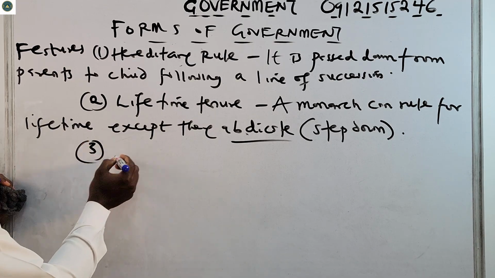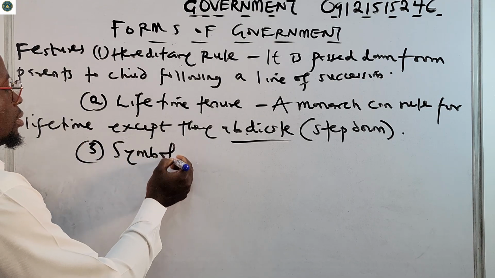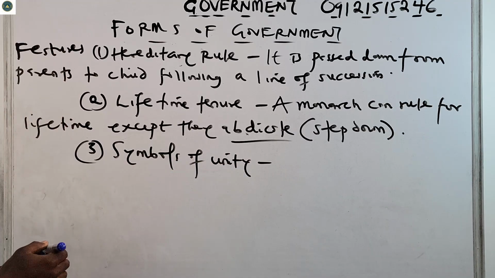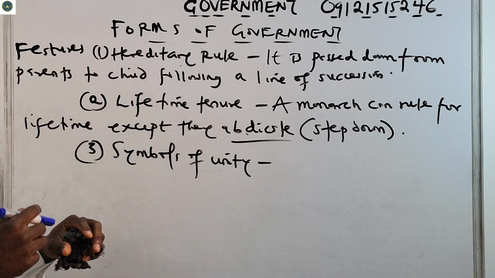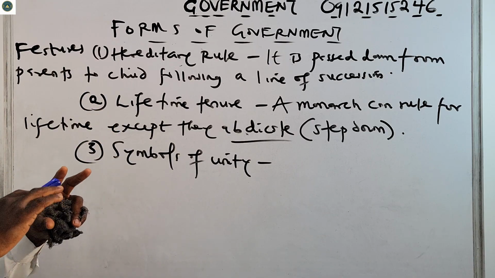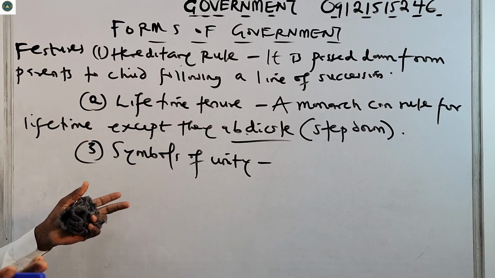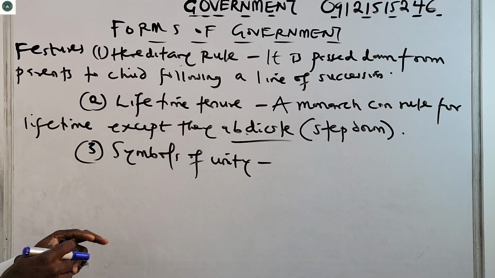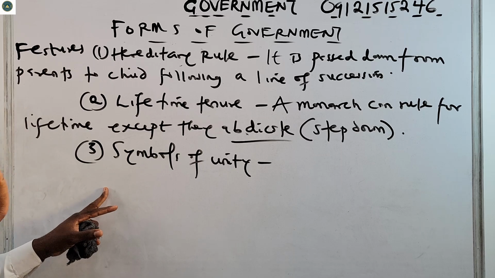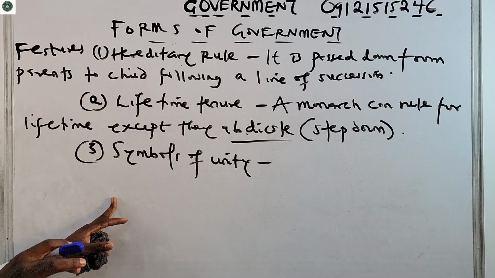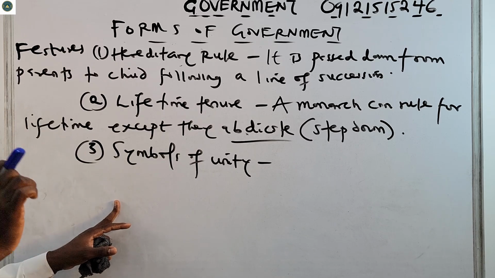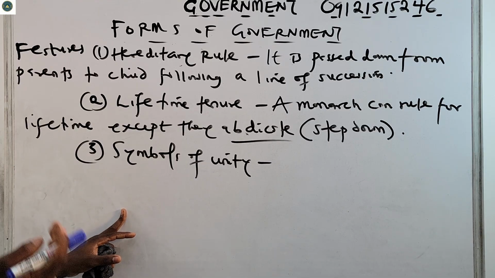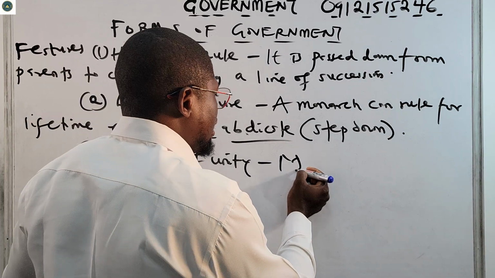Then number three, symbols of unity. A monarchy usually serves as a national symbol for pride, tradition and continuity. So symbols of unity is another very important feature of a monarchy. A monarchy serves as a symbol of national pride, of tradition, of continuity.